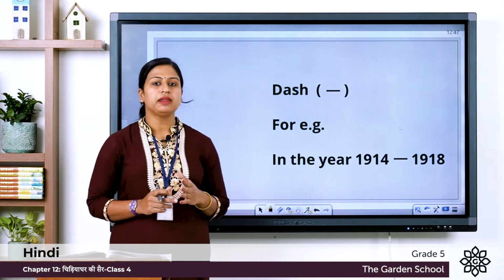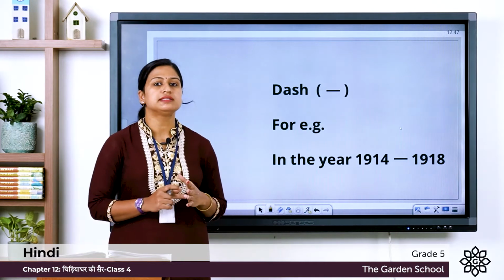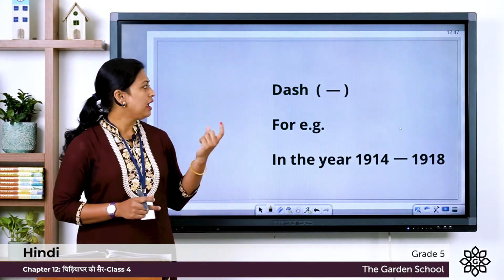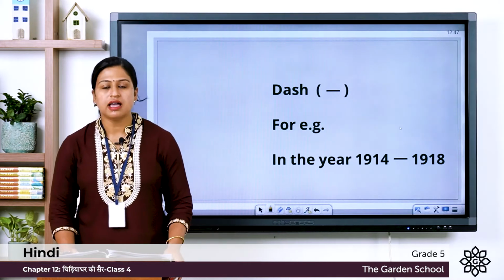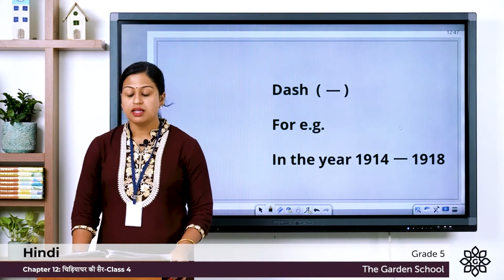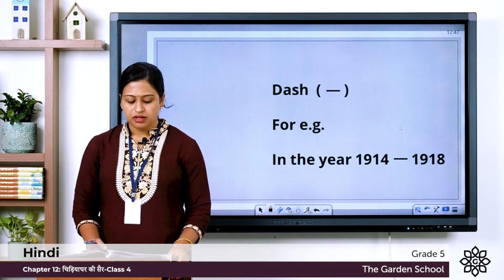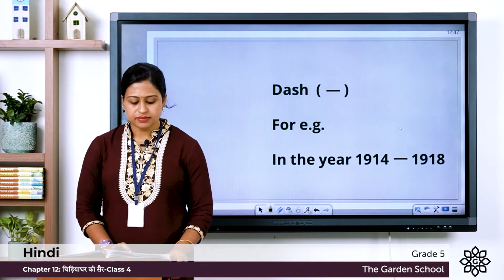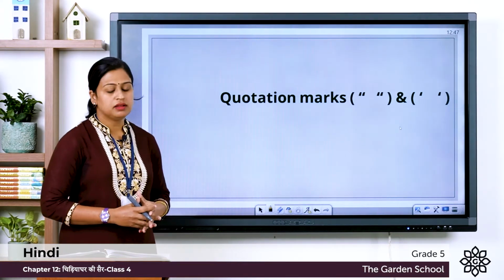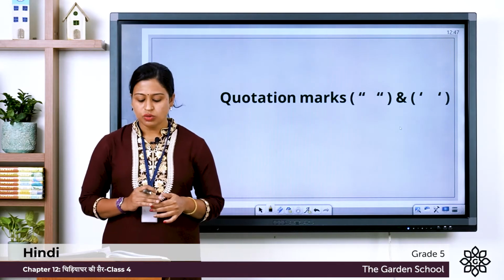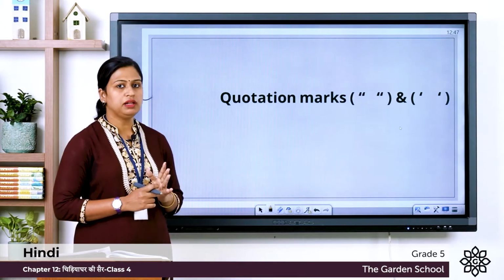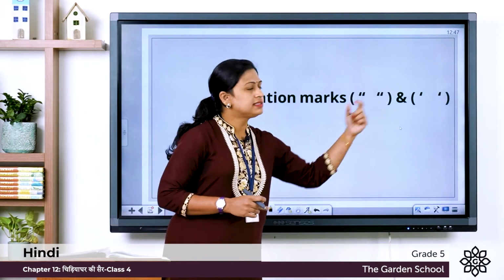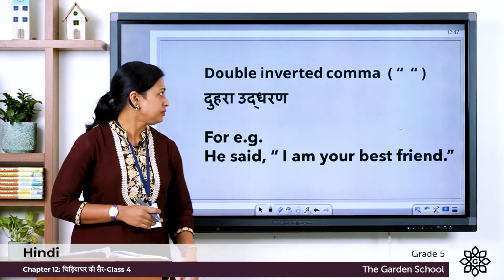And when we compare this hyphen and dash, you can see hyphen is short and dash is longer than hyphen. So this dash in Hindi we say Nirdeshak Chin. Now next one is quotation marks. In Hindi we say Uddharan Chin. So in quotation marks we have double inverted comma and single inverted comma.